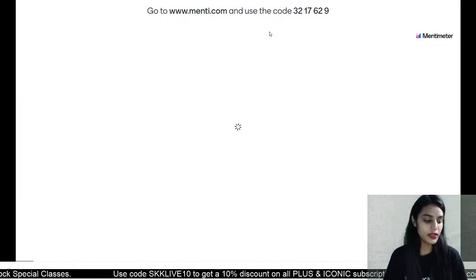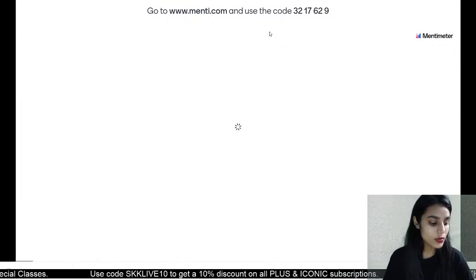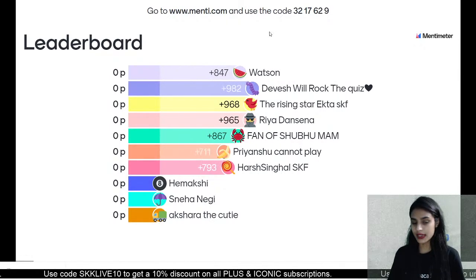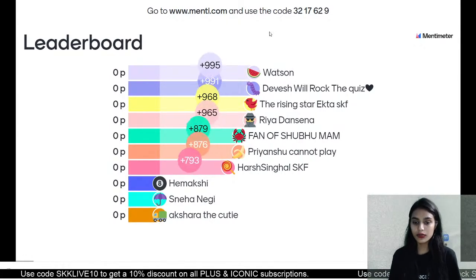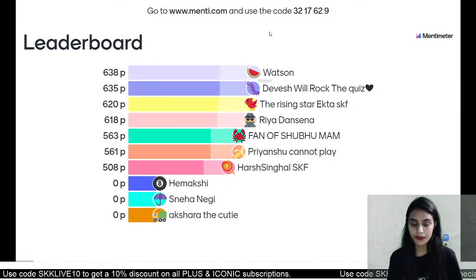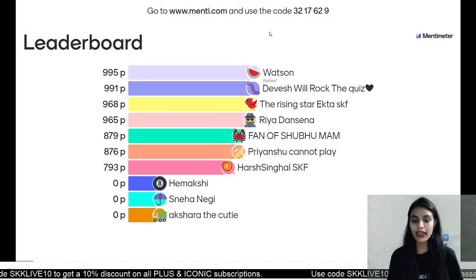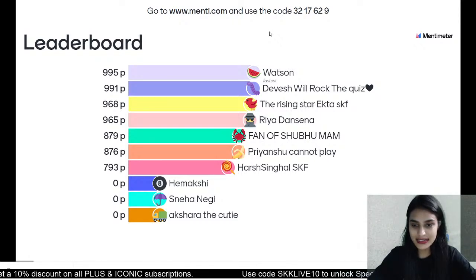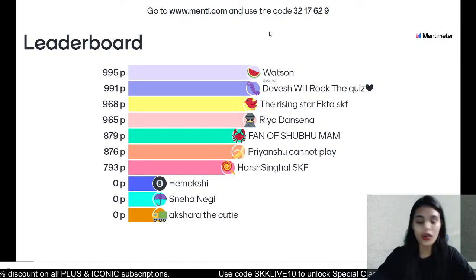Let's see the leaderboard. Lipsa, bache, there is no link. There is a code and I'm putting that in the chat. Yes. Let us see who is here. So we have on the leaderboard Watson. Okay guys, Watson is the fastest. Then we have Devesh who is going to rock the quiz. Then we have Rising Star Ekta SKF.